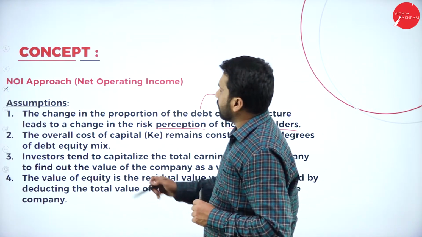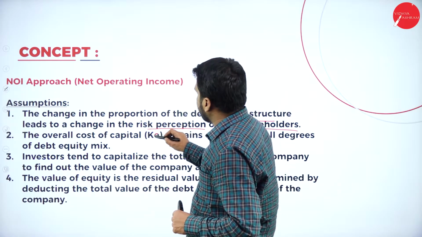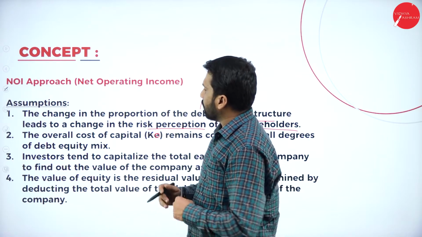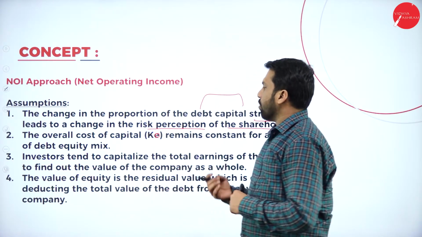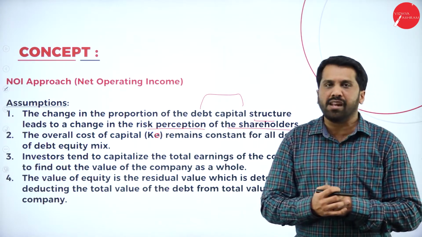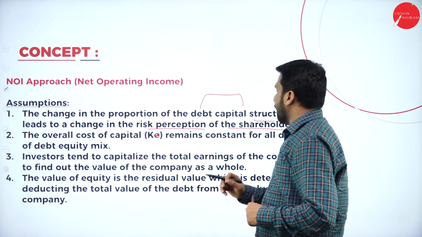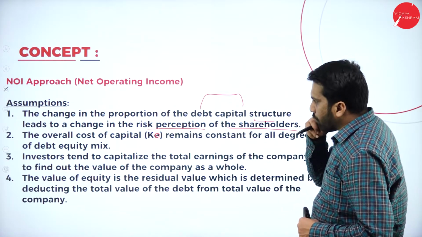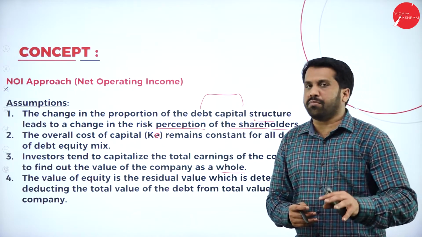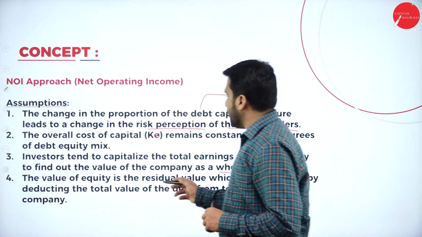The second assumption is the overall cost of capital, KO, remains constant for all degrees of debt equity mix. Then, investors tend to capitalize the total earnings of the company to find out the value of the company as a whole. Now, these are the points you just have to mug up and remember. Don't go in depth.